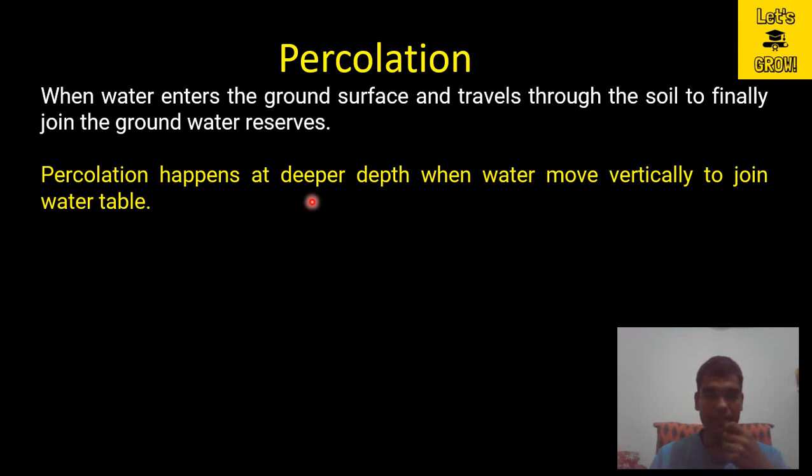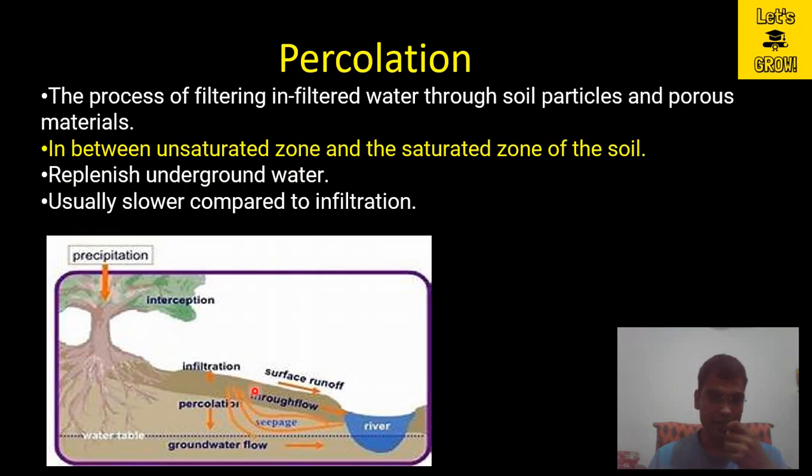Percolation happens at deeper depth when water moves vertically to join the water table. Now one thing you can notice is that whenever we use the terms infiltration and percolation, the movement of water is vertical, and percolation happens at the deeper depth. Here you can see in this image that initially the term will be infiltration when the water enters into the ground from the ground surface. But later on it will change into percolation, because the term percolation means the water is going to join the groundwater flow here.